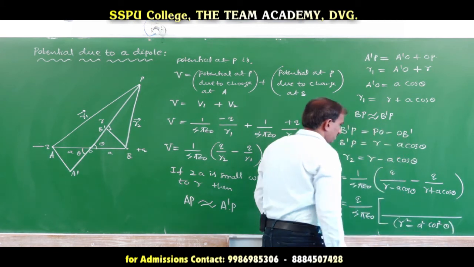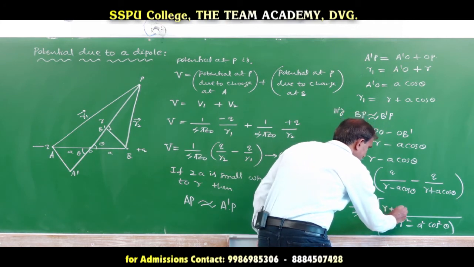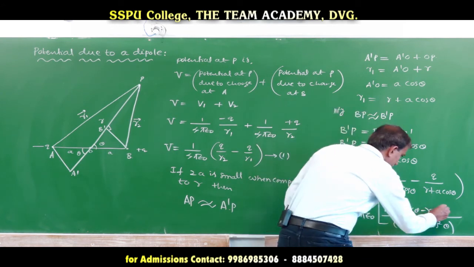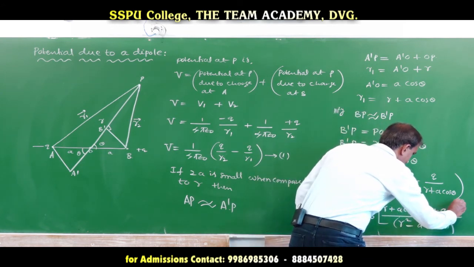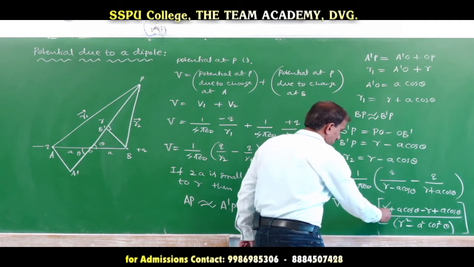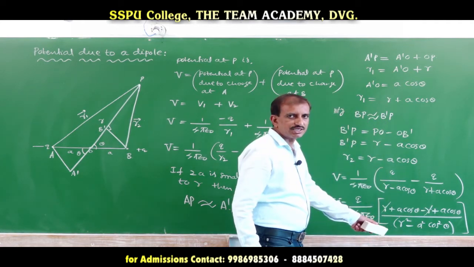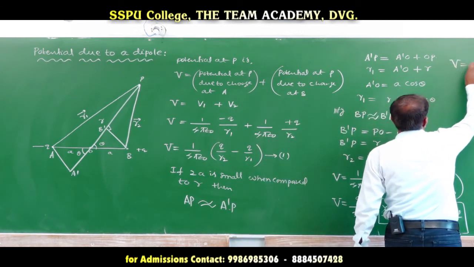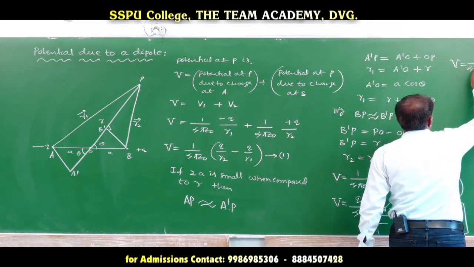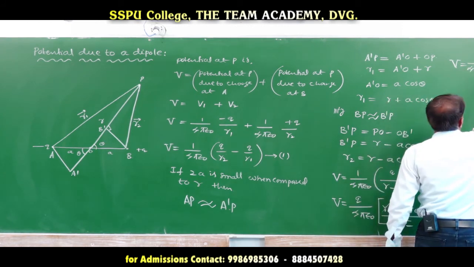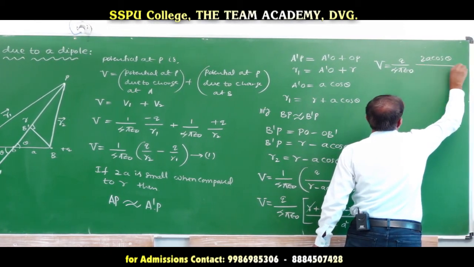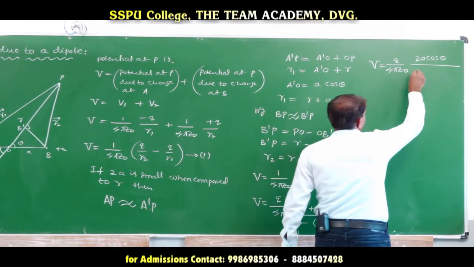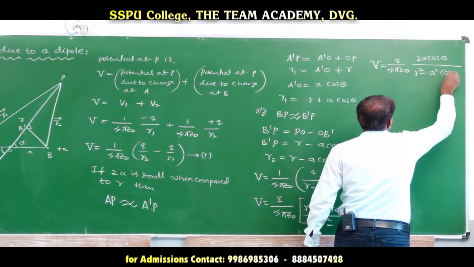In the numerator, it is R plus a cos theta minus R, minus into minus plus a cos theta. The plus R and minus R cancel. a cos theta plus a cos theta is 2a cos theta. Therefore, V is equal to q divided by 4 pi epsilon naught into 2a cos theta divided by R square minus a square cos square theta.